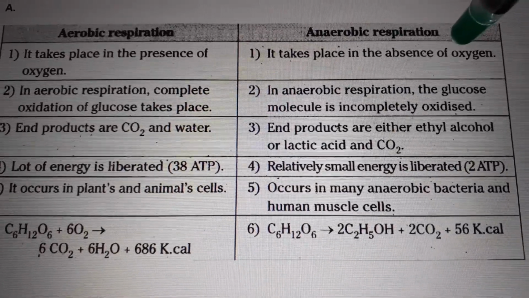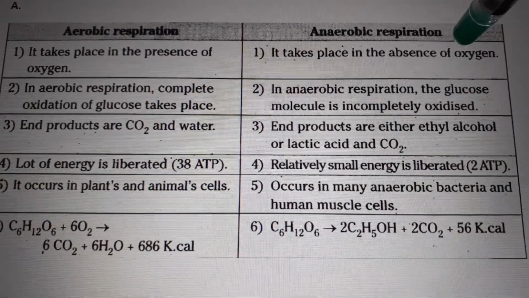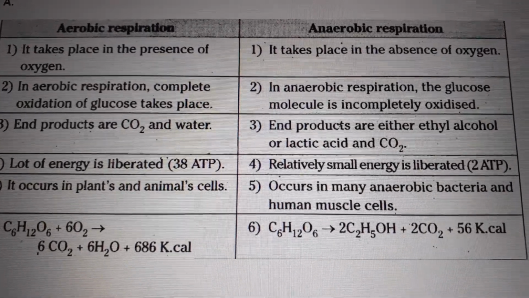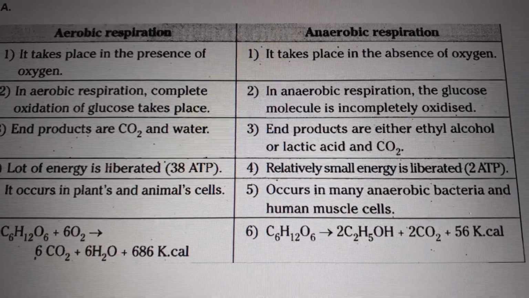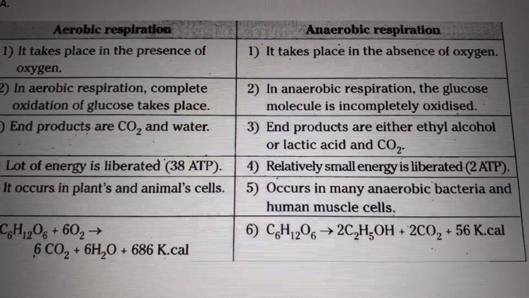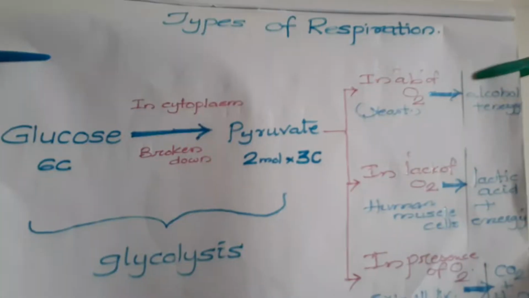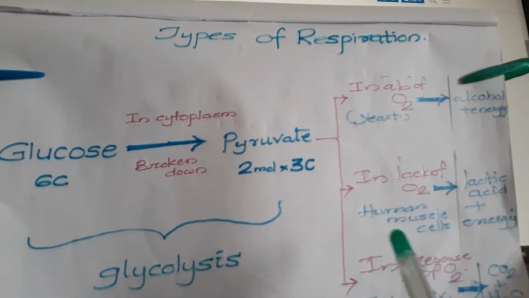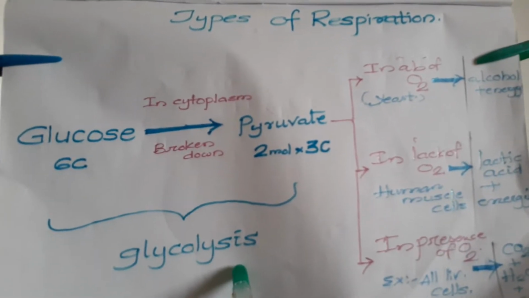Anaerobic respiration occurs mostly entirely in the cytoplasm. It has two steps. The first step is glycolysis. For both aerobic and anaerobic respiration, the first step is glycolysis.